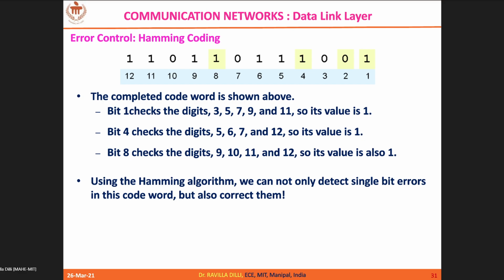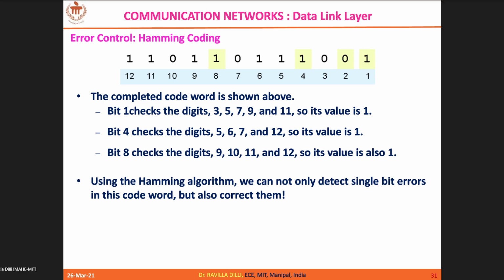So let us take the same code word. Deliberately I'll try to flip some bit. Let me flip the second bit. The actual second position bit value is 0. Now deliberately I'm inserting an error, so that we can see whether my Hamming code helps me to detect that error.